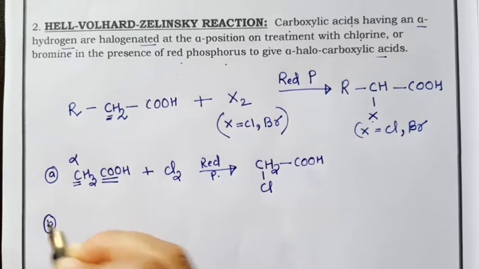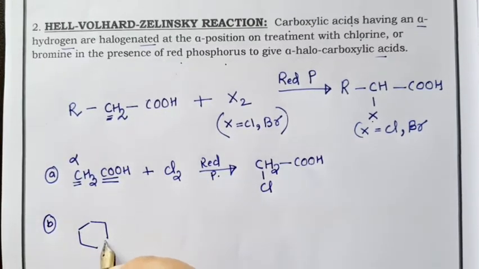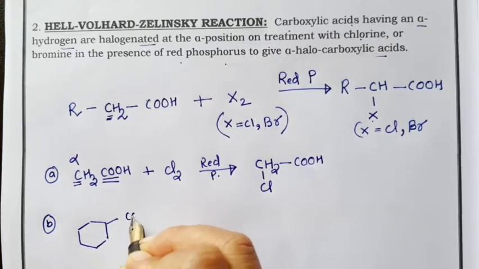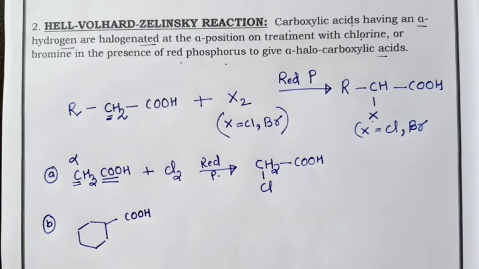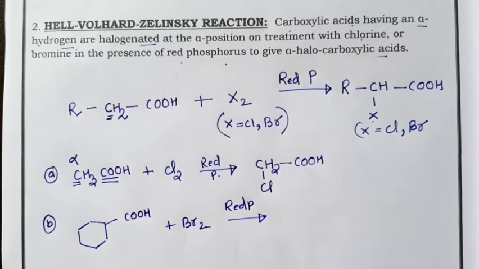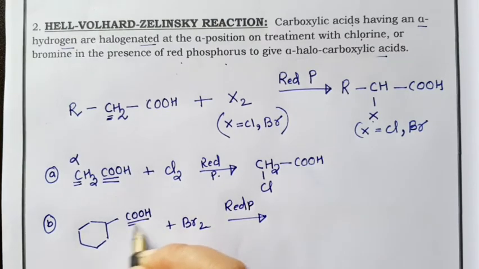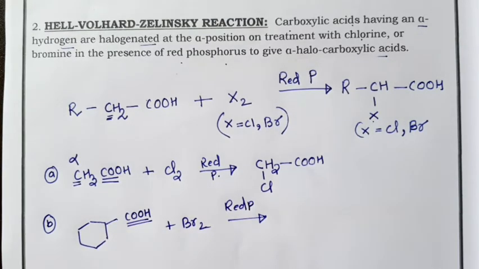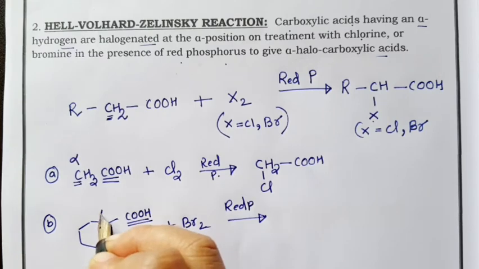Again, if we have a COOH, plus bromine and red phosphorus. Now what is the product? This is your carboxylic acid functional group, so this carbon is your alpha carbon.